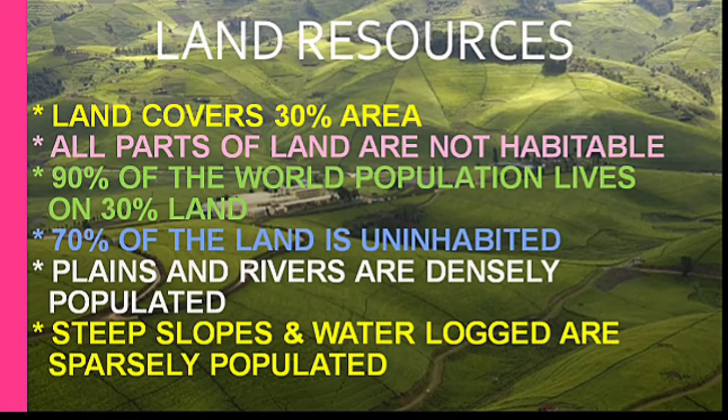See children, plains and river valleys are densely populated. And why are they densely populated? Because they are suitable for agriculture. On the other hand, steep slopes and waterlogged areas are sparsely populated, meaning less populated. And the uneven distribution of population is mainly due to topography, climatic conditions of a region, availability of resources, and the economic development of a particular region.